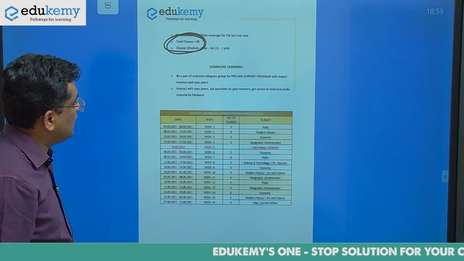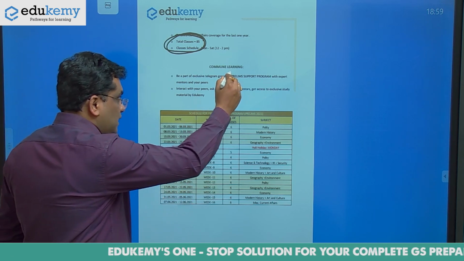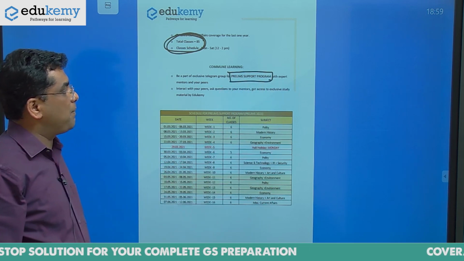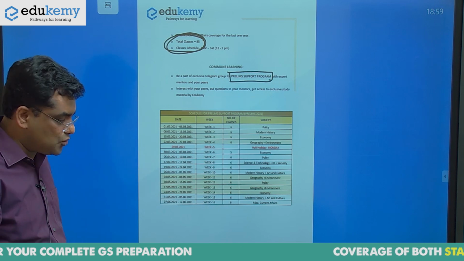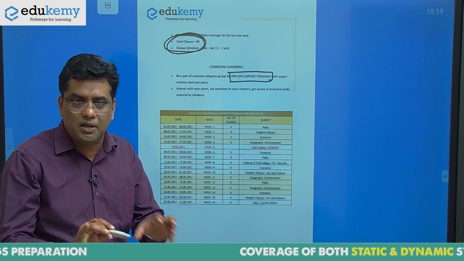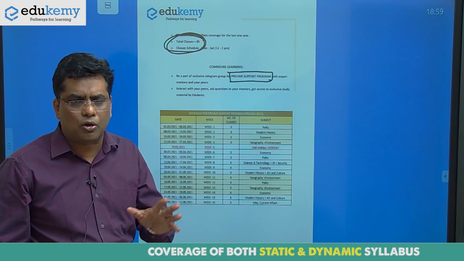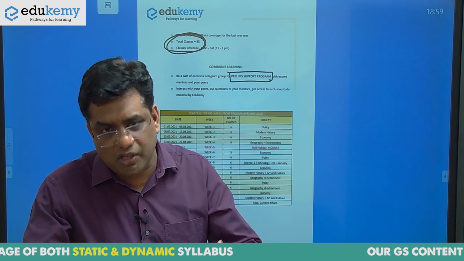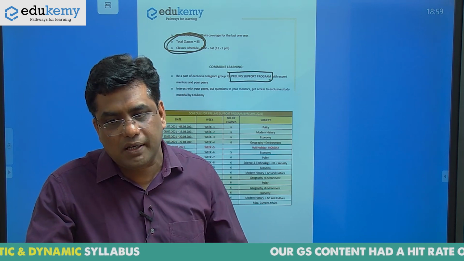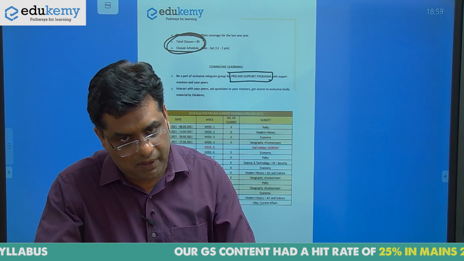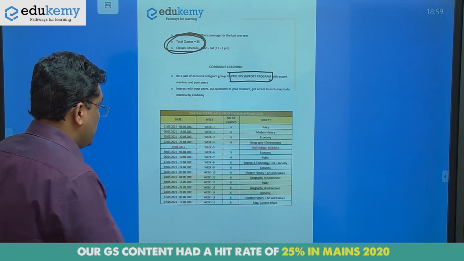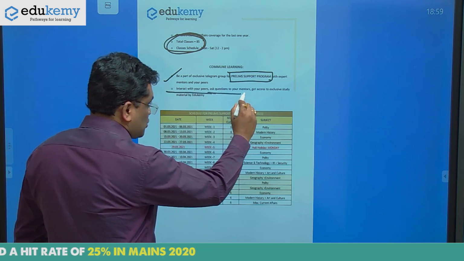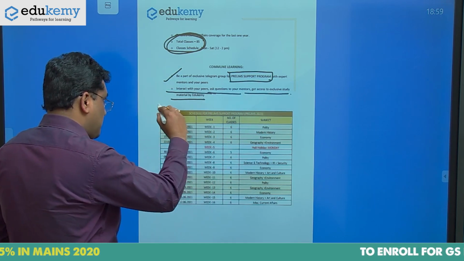And then we have a dedicated Telegram channel for the prelims support program, where the faculties will be available to interact with you at all levels of your doubt. You don't need to make a call, just put your query on the Telegram channel and you can converse in whatever way you want, whatever assistance you require, that you can easily get, right? So prelims support programs are there. Interact with peers, ask questions, ask your mentors.